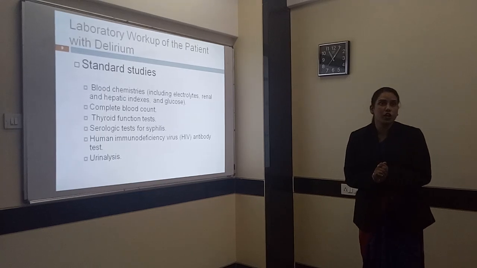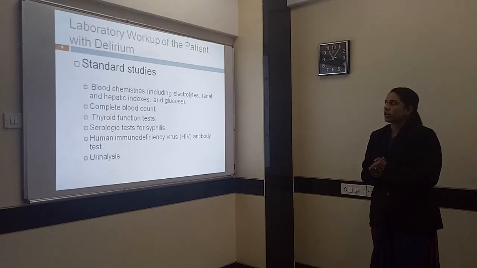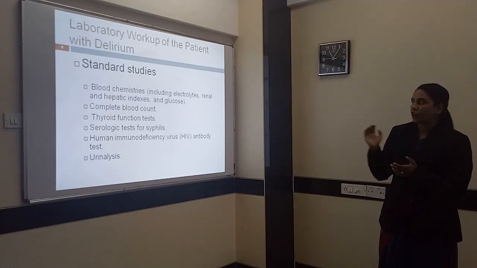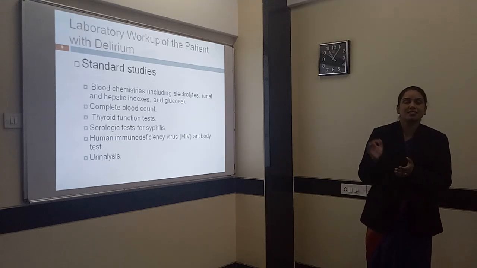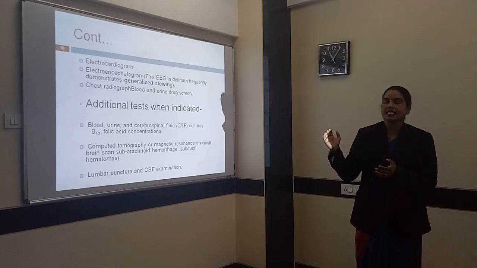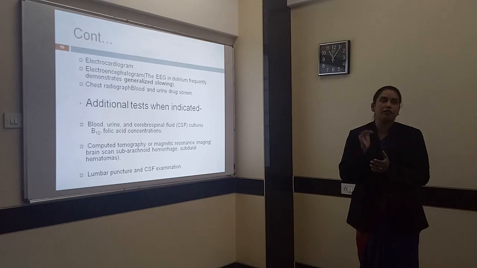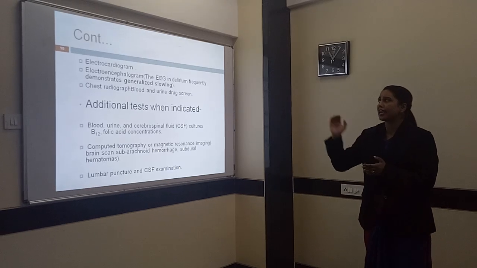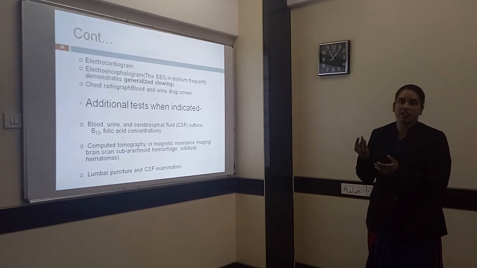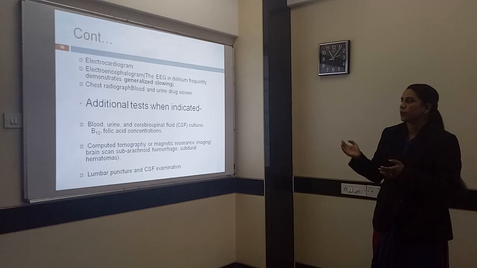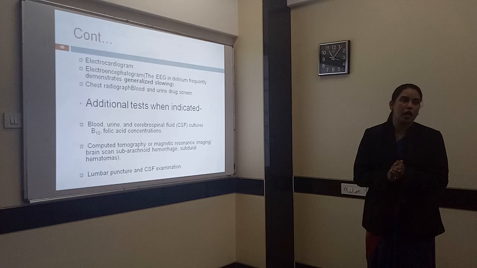Next, see the laboratory investigations to find out delirium, including standard studies like blood chemistries, complete blood count, thyroid function test, serological tests including syphilis and human immunodeficiency virus, that is HIV, and urine analysis. Next is the EEG, electroencephalogram, and chest radiography. Additional tests include blood, urine, and cerebrospinal fluid studies, folic acid concentration studies, computed tomography or magnetic resonance imaging brain scans for subarachnoid hemorrhage and subdural hematomas.